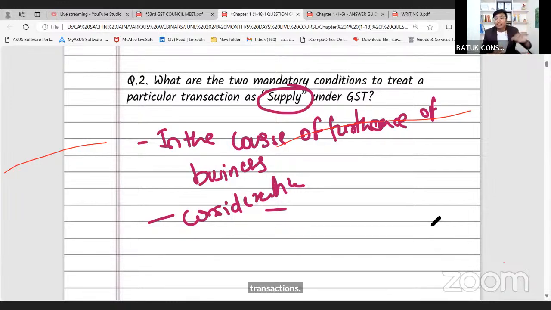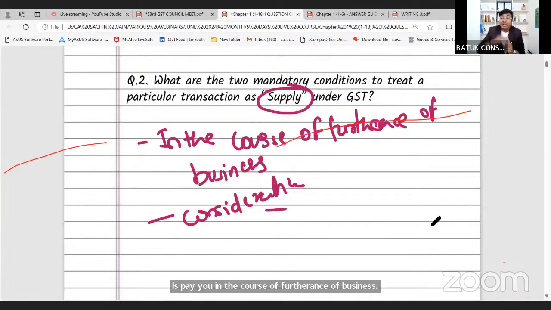There are certain other transactions, these are not in the course or furtherance of business. There are certain other transactions, these transactions are not for any consideration. So you need to bifurcate the transactions accordingly, and then determine the taxability so that your audit, your return filing, your 9 and 9C will be in a perfect way.